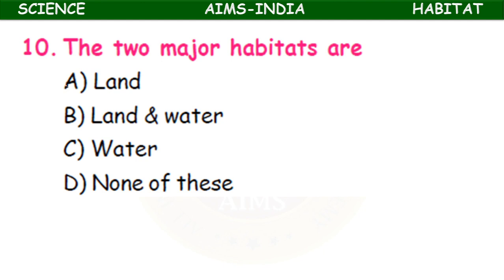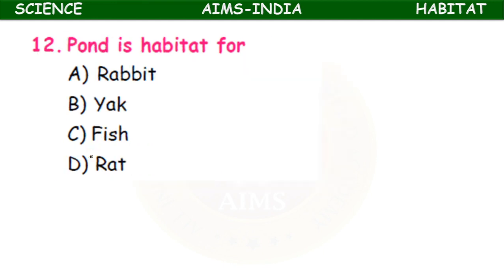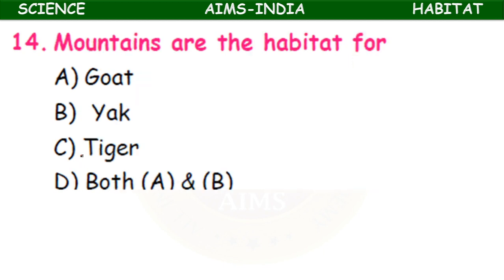The two major habitats are land and water, none of these. The two major habitats are land and water. Land, terrestrial habitat; water, aquatic habitat. The trees are the habitats for monkeys, squirrels, birds, all of these. Yes, all of these. Pond is a habitat for rabbit, yak, fish, rat. The habitat of fish, water. Deserts are habitat for elephant, giraffe, monkey, camel. Camel lives in the desert. Mountains are the habitats of goat, yak, tiger, both goat and yak.